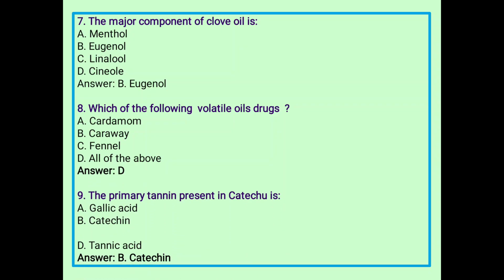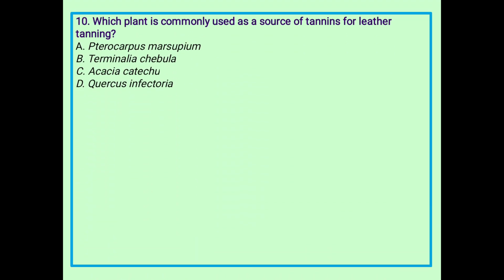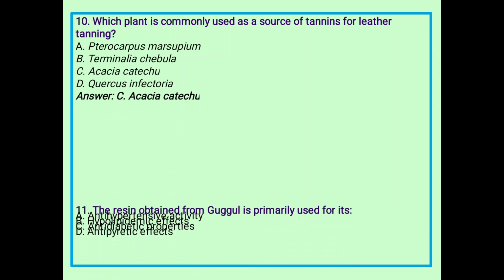Next, primary tannin present in catechu: A, gallic acid, B, catechin, C, ellagic acid, and D, tannic acid. So B is the correct answer, catechin. Next, which plant is commonly used as a source of tannins for leather tanning? A, Pterocarpus, B, Terminalia chebula, C, Acacia catechu, and D, Quercus infectoria. So Acacia catechu is the correct answer, C.